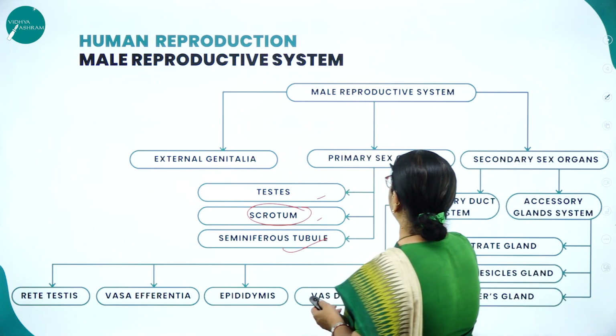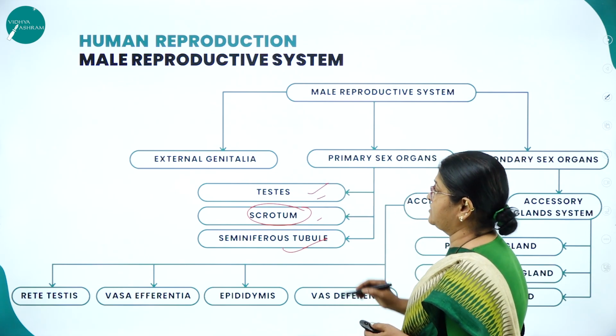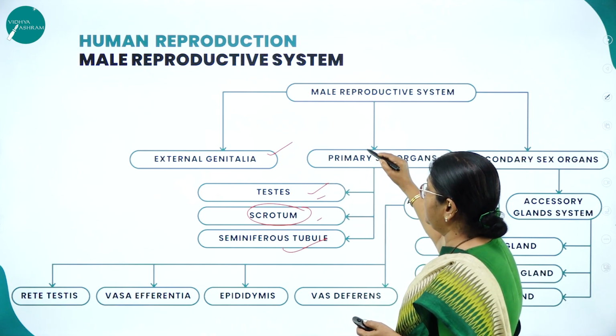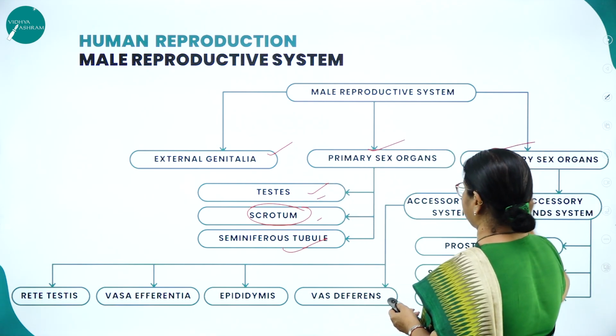And as here we can see, the primary sex organ is testis, that is, the male reproductive system includes external genitalia, primary sex organ and secondary sex organs.